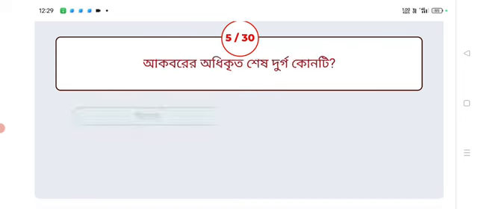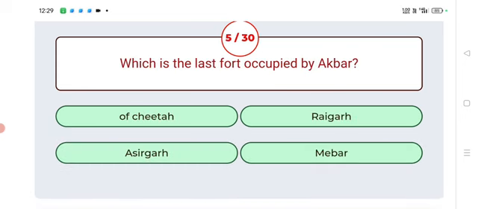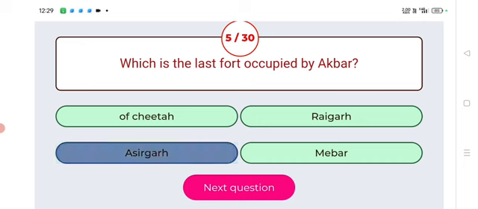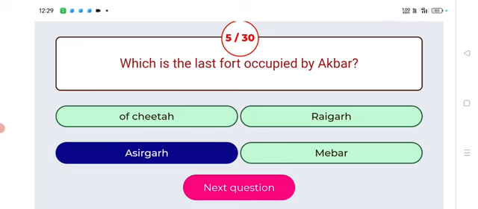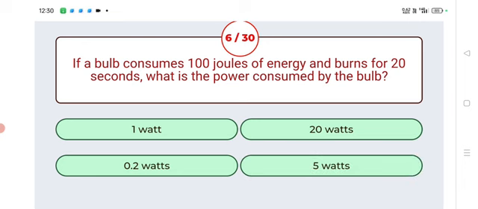Next. Which is the last fort occupied by Akbar? Answer: Asidgarh. Asidgarh is the last fort occupied by Akbar. Next. If a bulb consumes 100 joules of energy and burns for 20 seconds, what is the power consumed by the bulb? Answer: 5 watts.